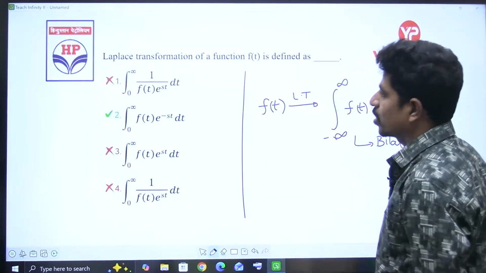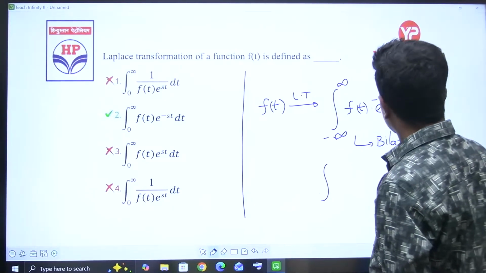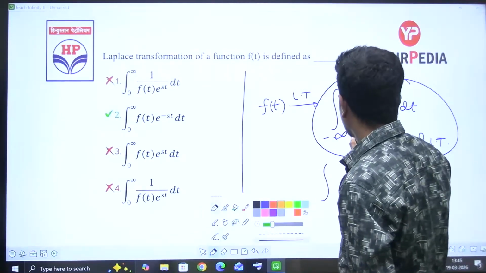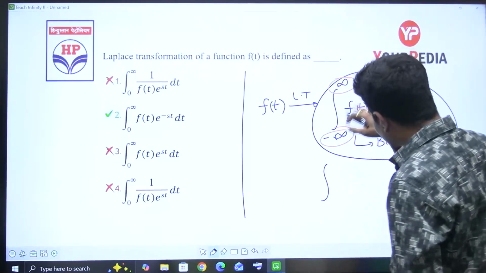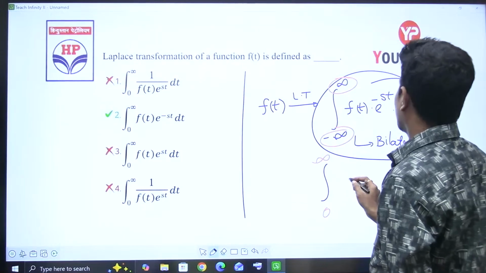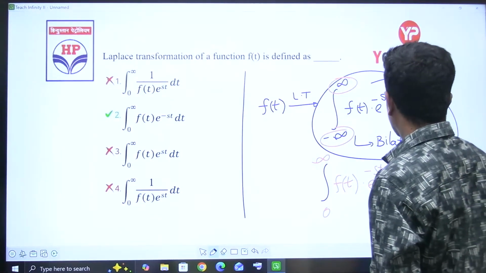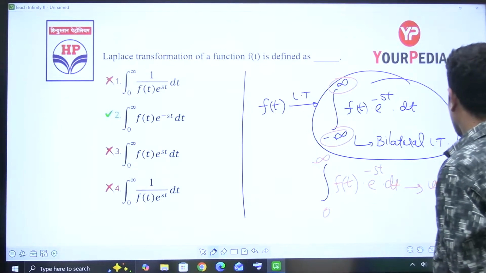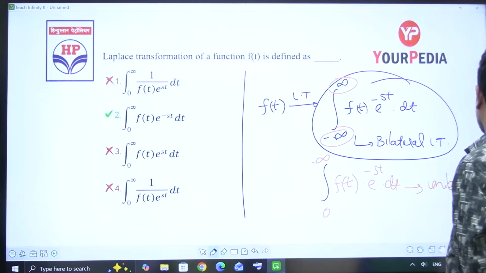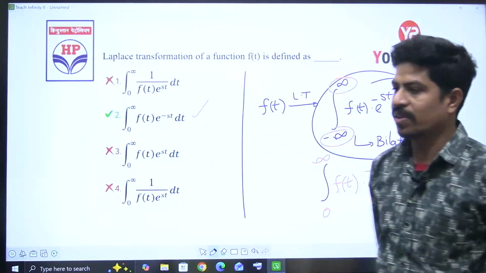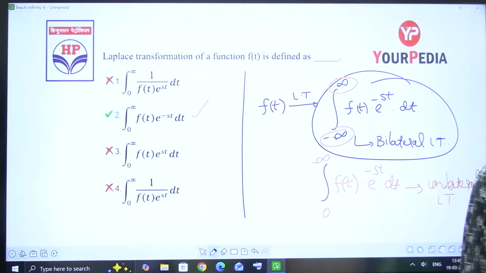Is it there in the options? No. If it is there in the options, this is our answer. You have to take the limits from minus infinity to plus infinity. If that is not present, then we find the unilateral Laplace transform: integral 0 to infinity f of t into e power minus st dt. This is called unilateral Laplace transform. Option 2 is perfectly correct. Yes or not?